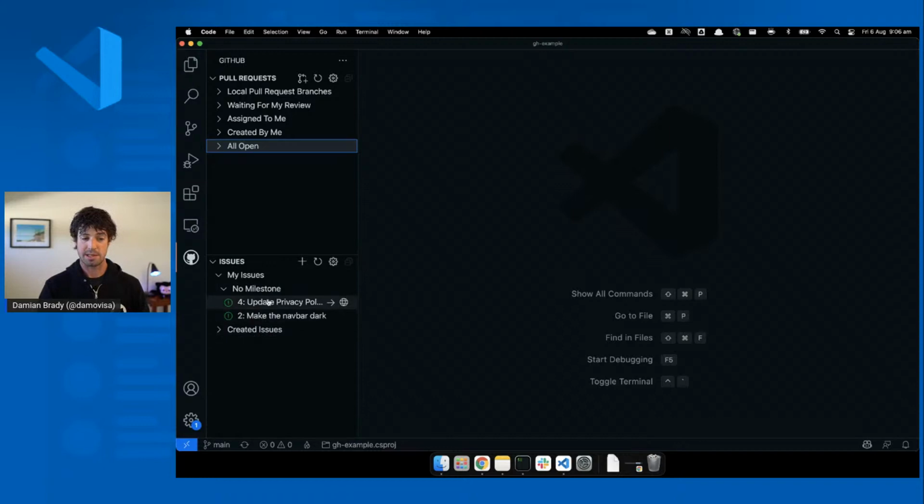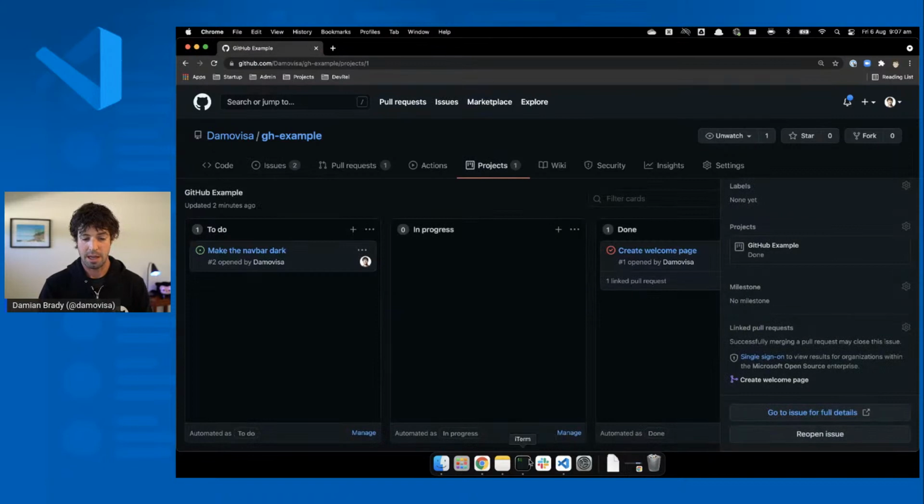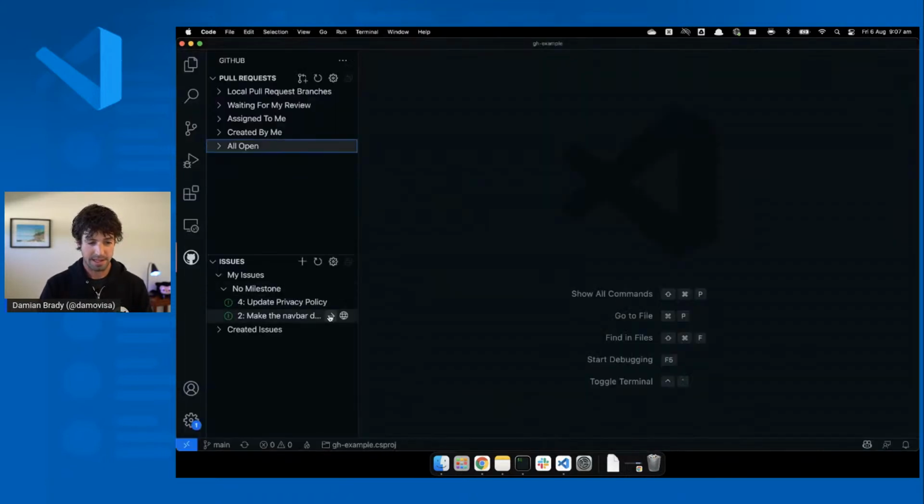We can see the issues that I've got assigned to me right now. So it gives me a little bit of information. I'm going to work on this one, making that navbar dark. I can click on the link to open the issue directly in GitHub. So I get that deep link right into what the issue is from Visual Studio Code.